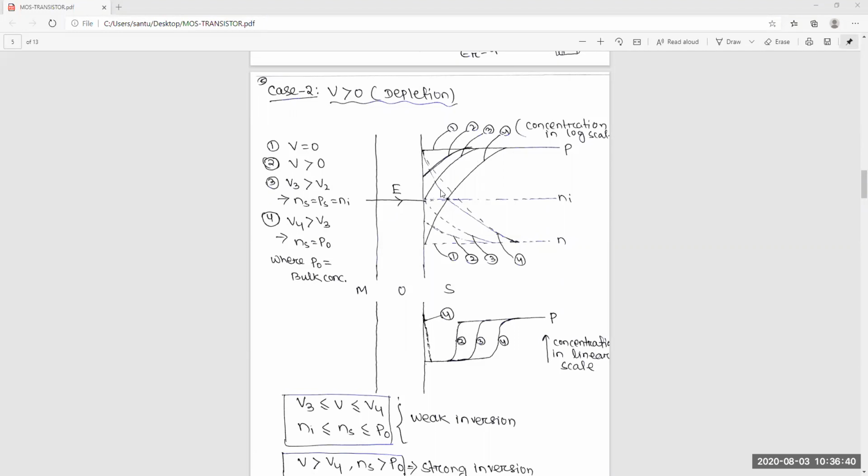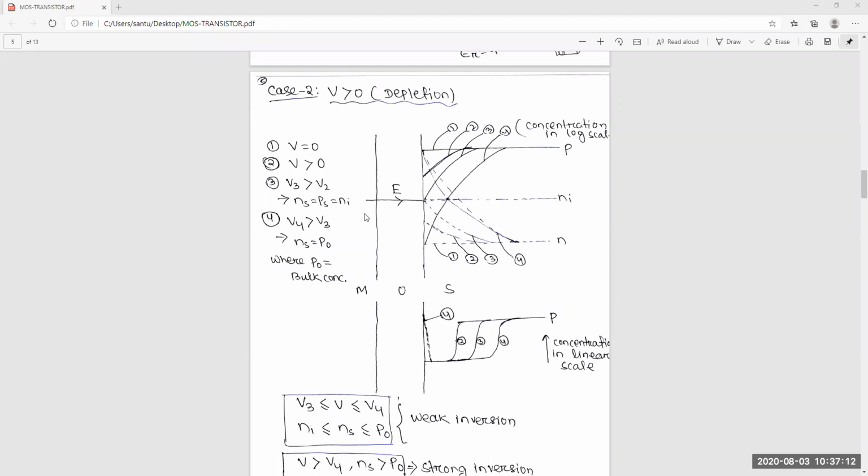Yes or no? So again it will repel the holes and attract the electrons. Now the hole concentration will come down here and the electron concentration will come here. This is a very, very important situation. In this case 3, you will see the hole concentration and electron concentration exactly equal to the intrinsic concentration.